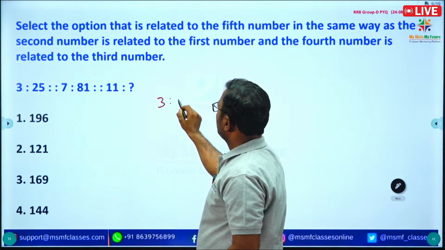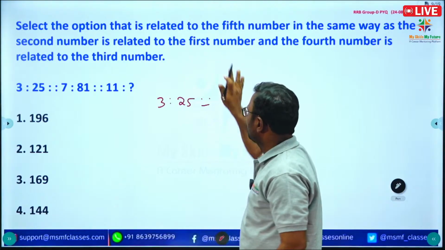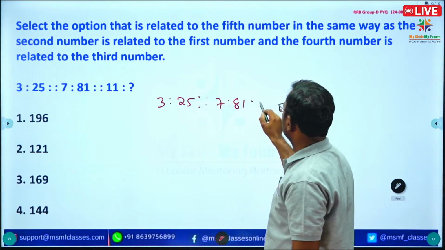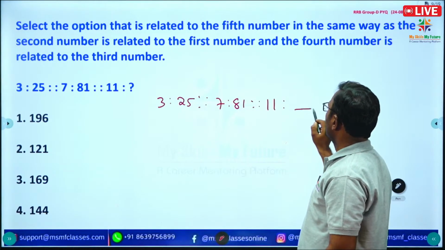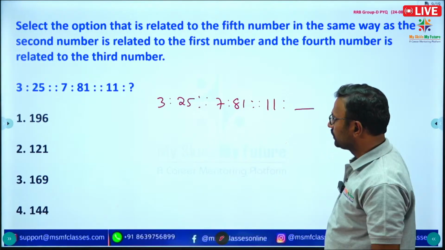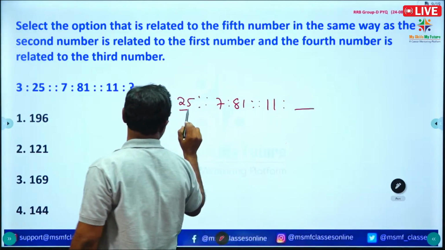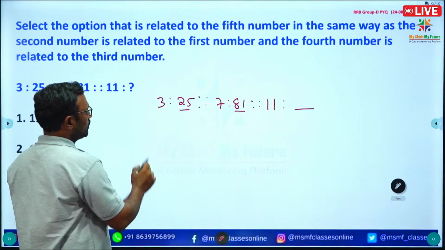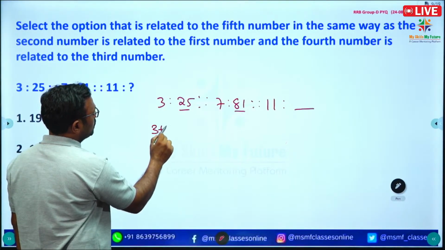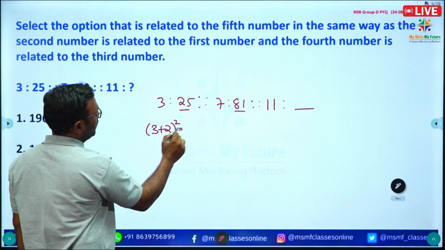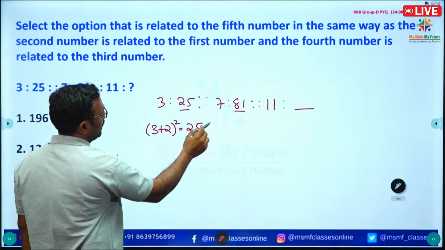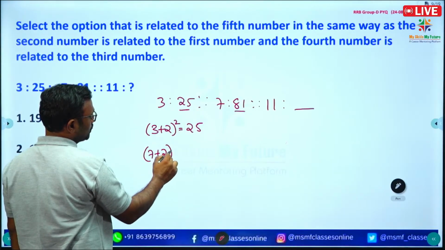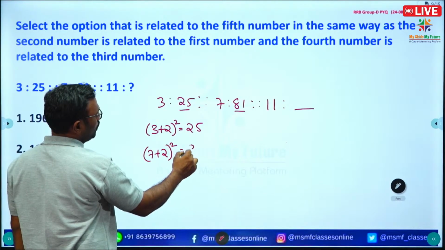Right, see the question here. 3 is to 25 as 7 is to 81 as 11 is to question mark. So what will come in place of question mark? If you see that this is a perfect square of a number. So see that here 3 plus 2, first number plus 2 square. So 3 plus 2, 5, 5 square 25. So here third number plus 2. So 7 plus 2, 9, 9 square is equal to 81.